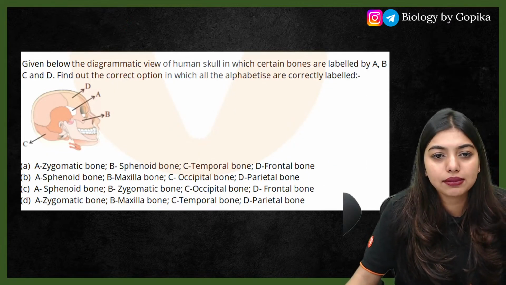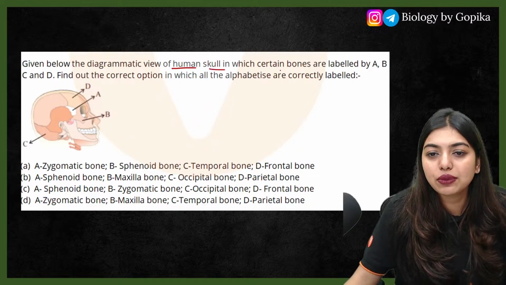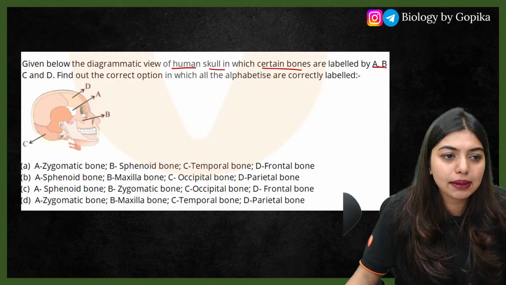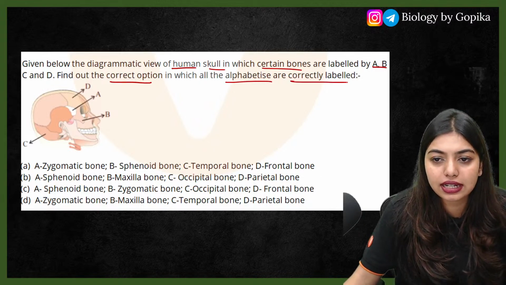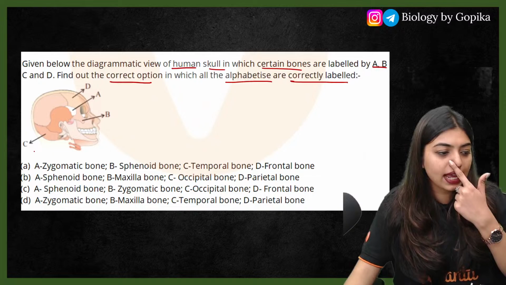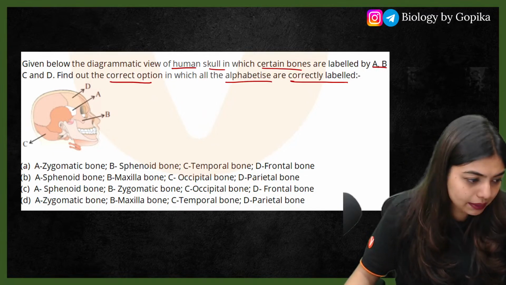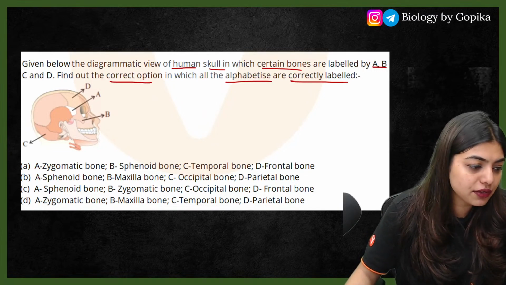Given below is the diagrammatic view of a human skull in which certain bones are labeled A, B, C, D. Find out the correct option in which all the alphabets are correctly labeled. Hi Mohit. Tell me the answer for this.